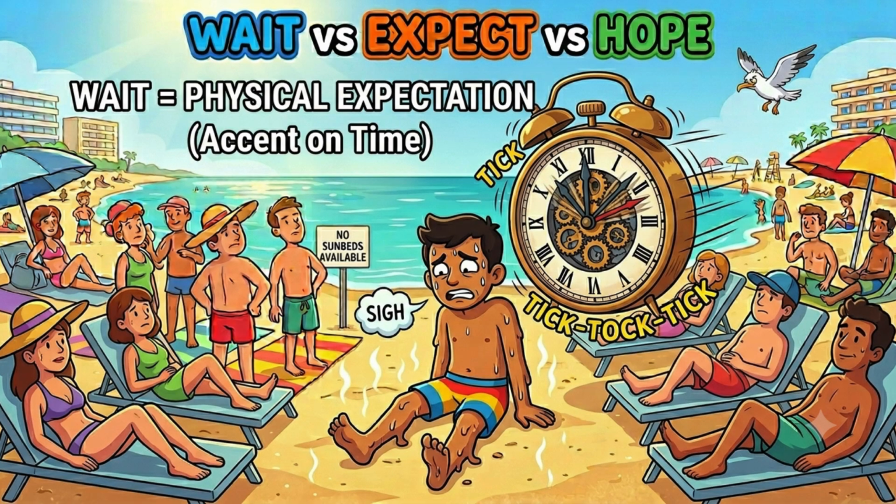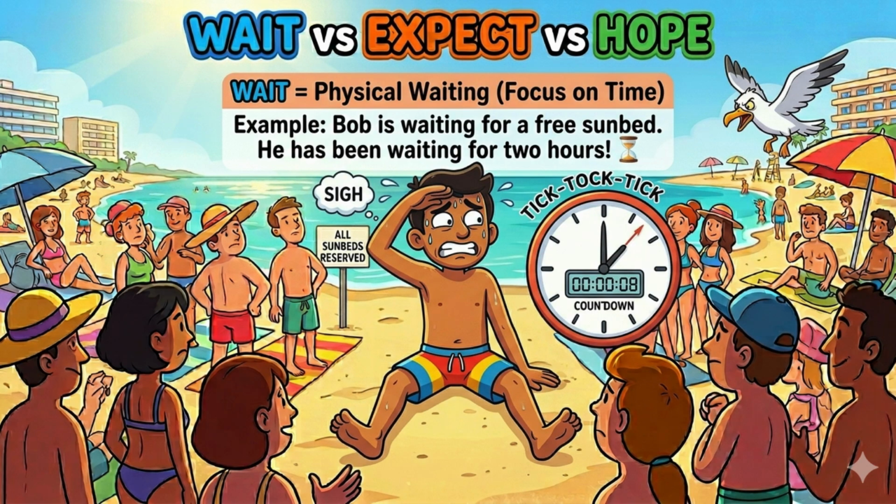The first verb is wait. We use it when talking about physical waiting. You're simply spending your time, or even wasting and killing time, counting down the minutes or hours until an event. Wait is physical waiting. Focus on time.